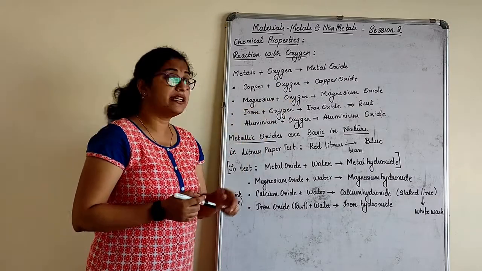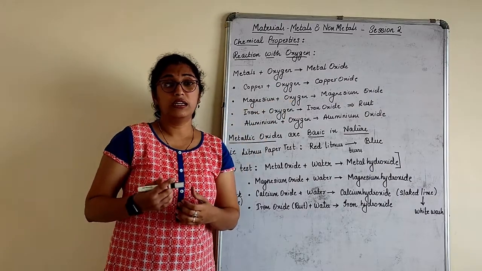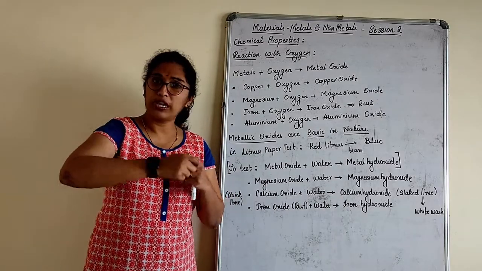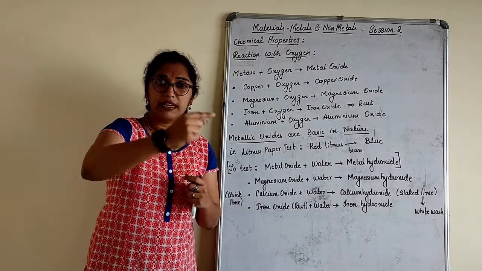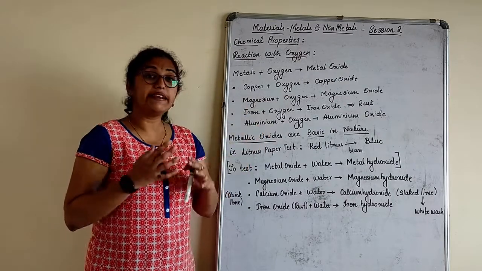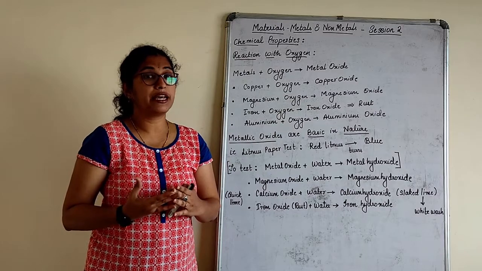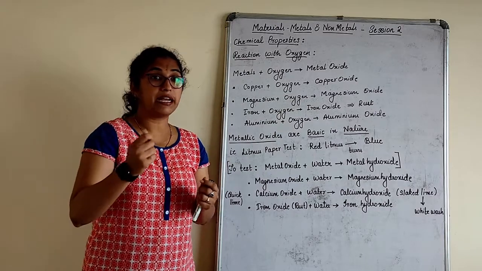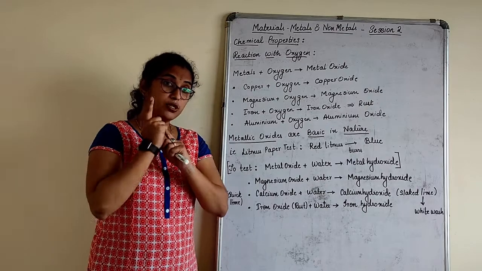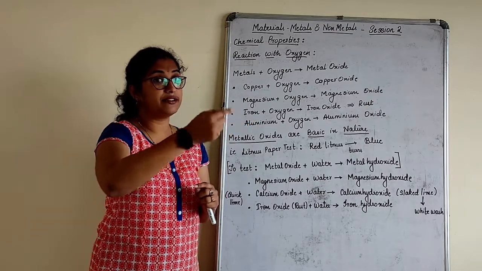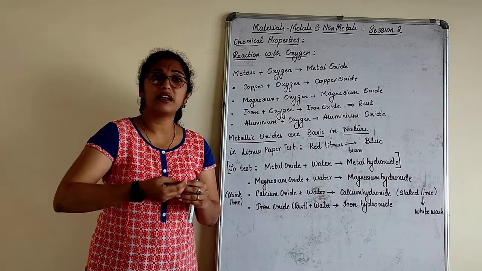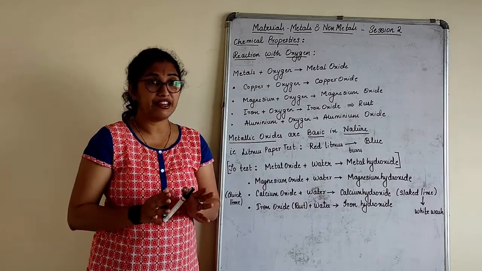When we talk about magnesium plus oxygen, magnesium actually comes in the form of a ribbon. You all have seen how the ribbon is, right? It comes as a strip in the form of a ribbon. It reacting with oxygen means we are burning magnesium in the presence of oxygen, right? When you take a magnesium strip and hold it in a fire or candle for some time, the magnesium ribbon starts burning with a dazzling flame.